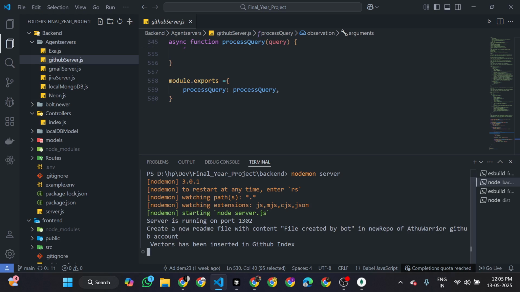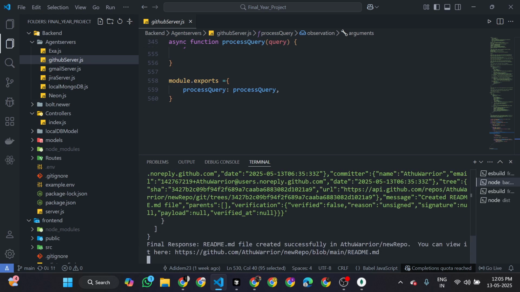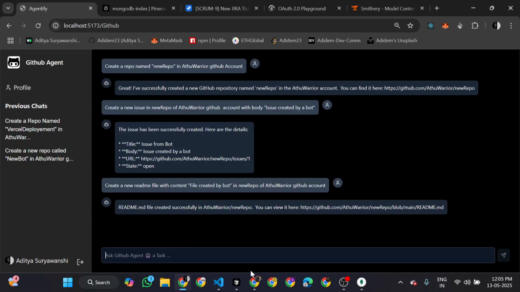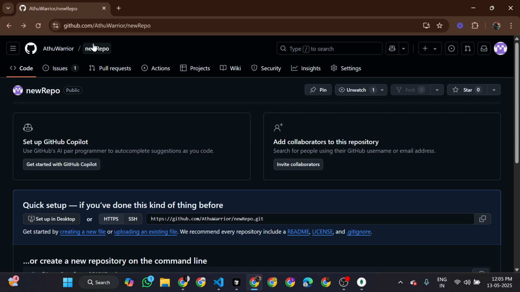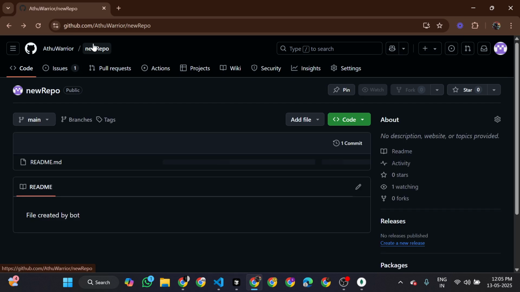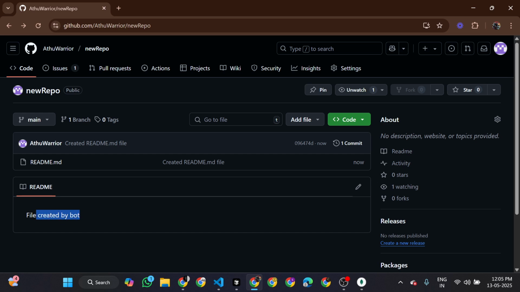So here you can see it has also created the readme file. Now let me just check whether the file has been created or not. So you can see the file has been created and the contents of the file has been written to that particular file.